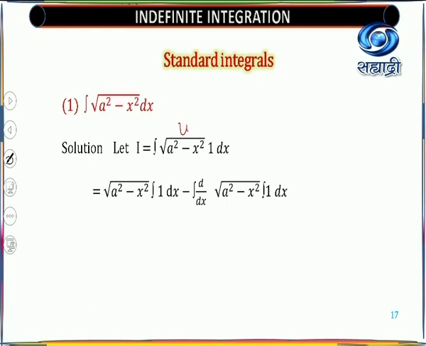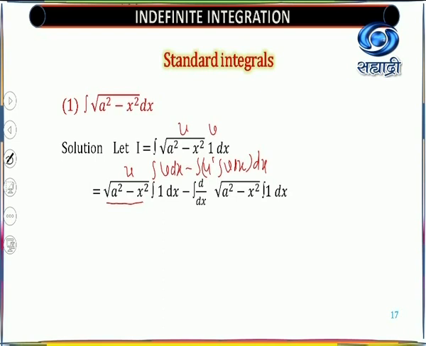That means this is U and this one is V. I told you as it is. So now we'll use our formula: U into integral of V dx minus integral of U dash into integral of V, and integration of both, product of that. So we'll start with that.